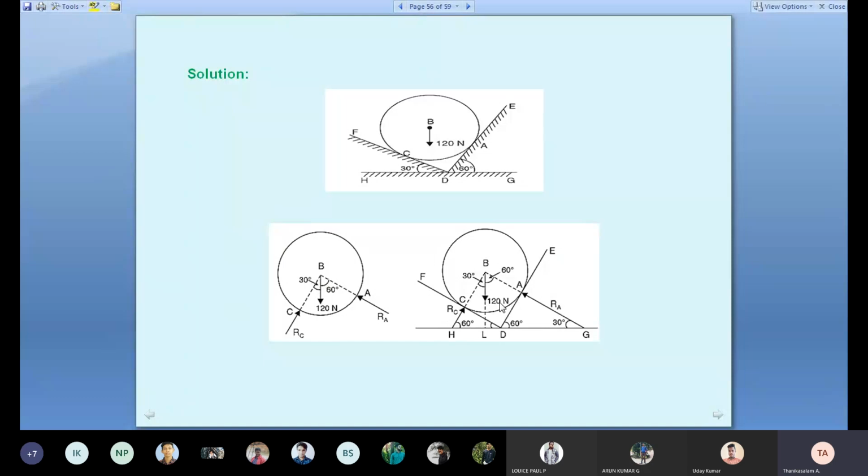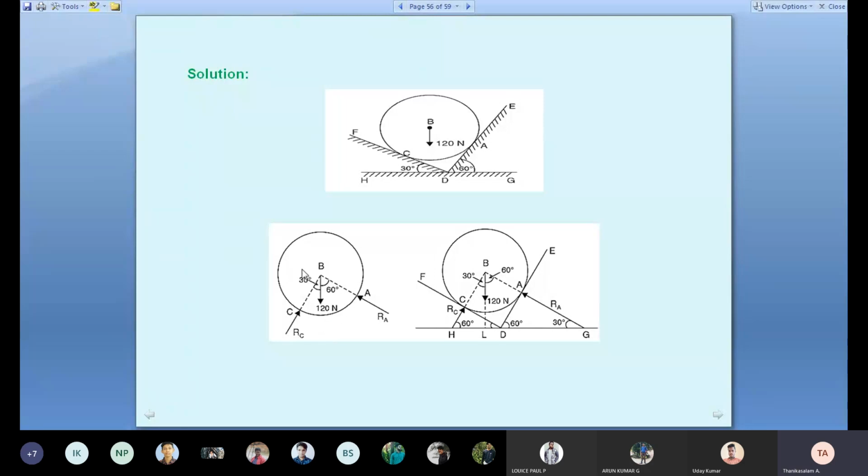See, a similar problem was already explained in the previous classes. Students, I detailed it in this figure, I made only two figures. In the previous class I gave the step-by-step procedure. Go and check it. Only the values are changing. So RA goes to the middle with respect to vertical, 60 degree. How did we get 60 degree? This is the procedure. And similarly RC is 30 degree with respect to vertical.